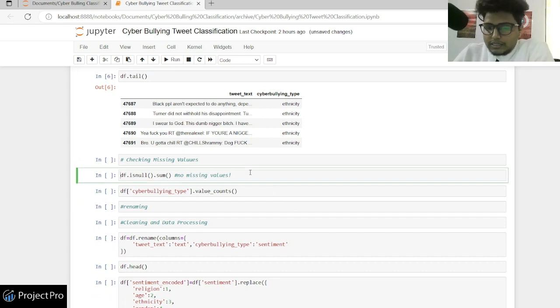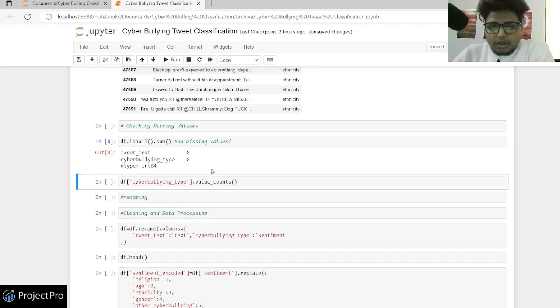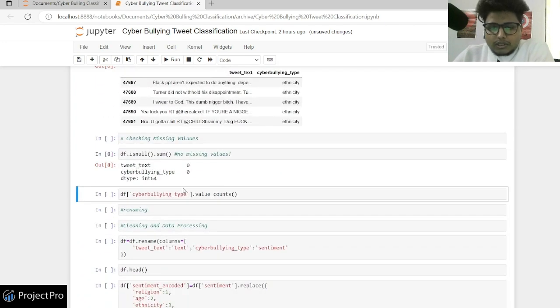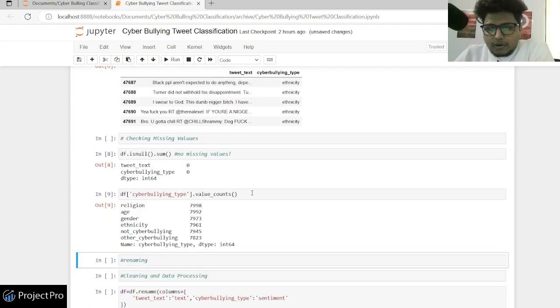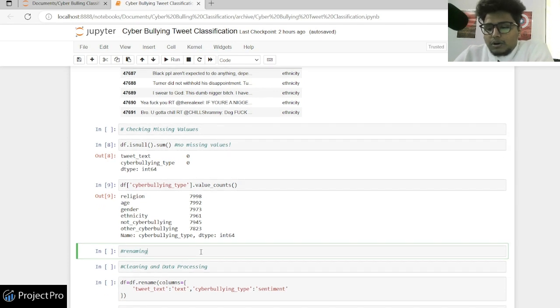Okay, and then it's used for building the model. And so we check the number of null values. We already did it, so let's do it once more, right? And let's see the number of categories of cyberbullying. So I see that the data is quite evenly distributed. It's a good thing for us. We don't have any class imbalance kind of a thing, right? So almost all categories have a similar quantity of data, and we have to classify them accordingly. So it's basically a multi-class classification problem.